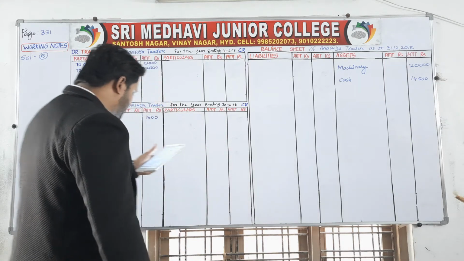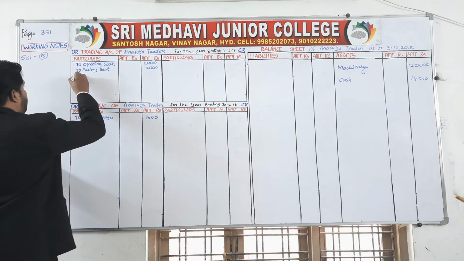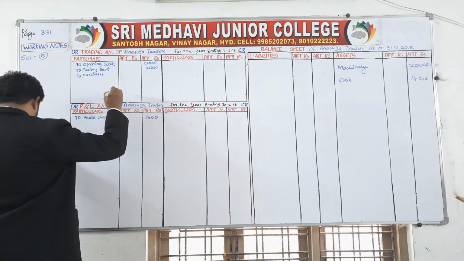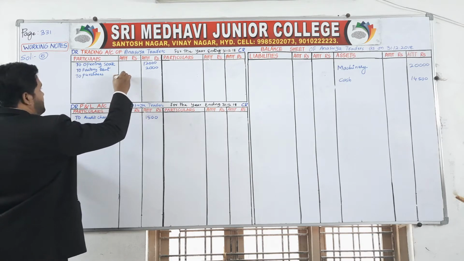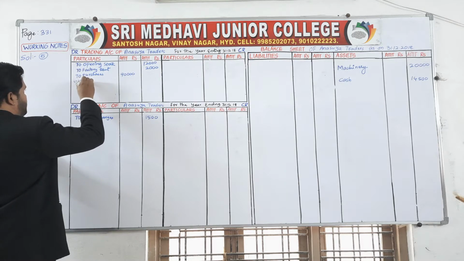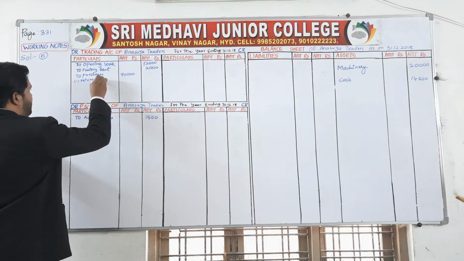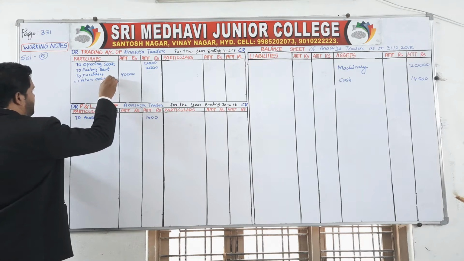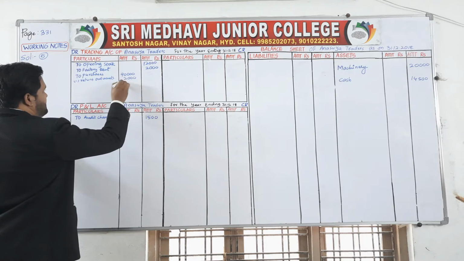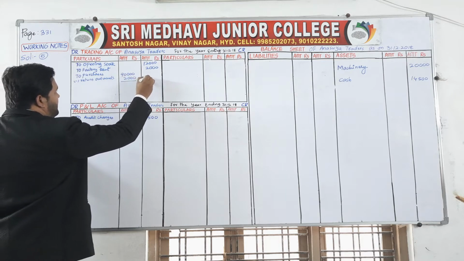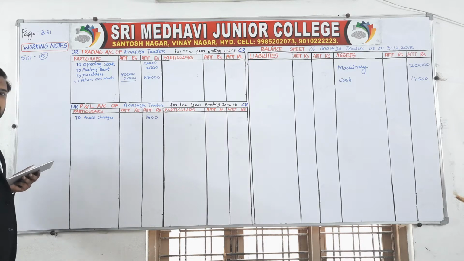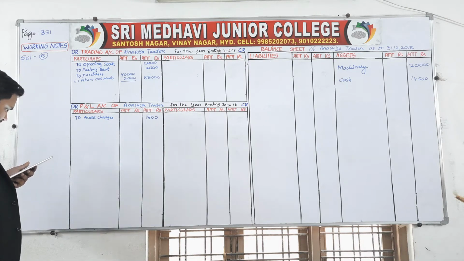Purchases, you have to write purchases. To purchases, how much amount? 90,000. Why am I writing in the inner column? Because we have to minus return outwards. Return outward is nothing but purchase return. Minus this 2000 rupees purchase return from purchases, you will come to know the balance, which is 88,000. From 90,000 minus 2000, 88,000 in the outer column.